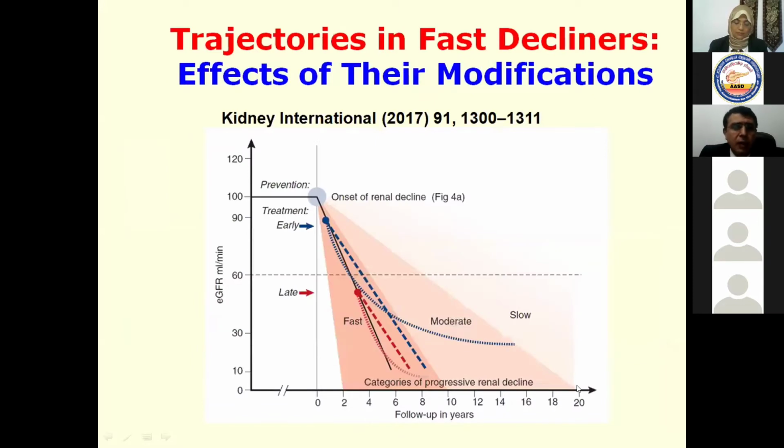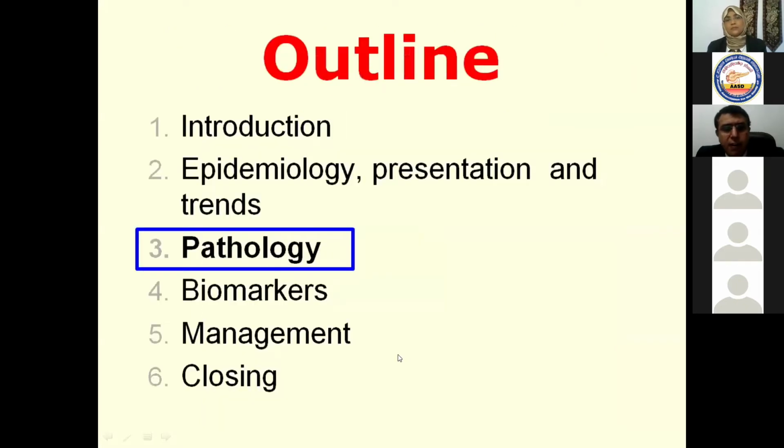As we can know, the trajectories in fast decliners show the effect of their modification. When we have onset of diabetes mellitus, sometimes if you intervene early, you may delay the progression to end-stage kidney disease. Early intervention may lead to a slower rate of progression towards end-stage kidney disease. While with late intervention, whether you are a fast decliner or not, you lose your chance of retarding the progression of the chronic kidney disease, and you reach end-stage kidney disease very rapidly.